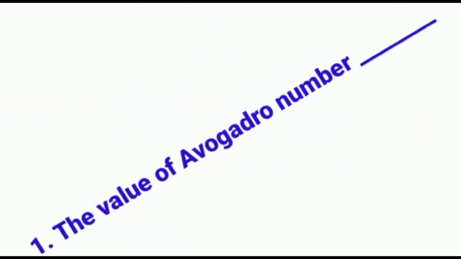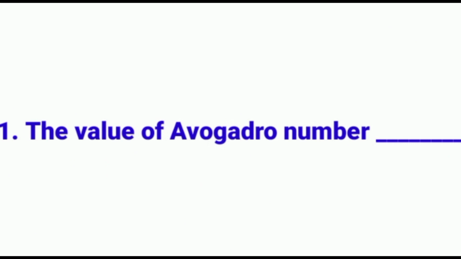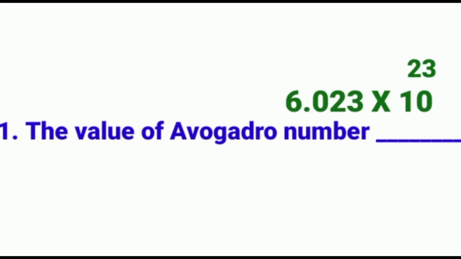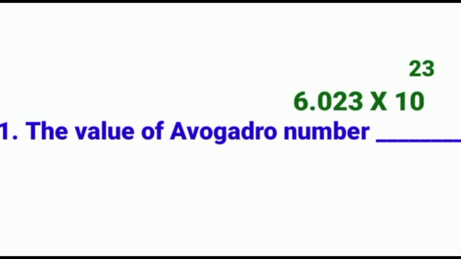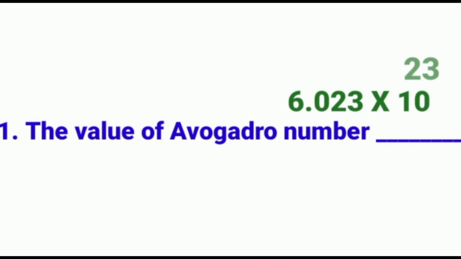Fill in the blanks. The value of Avogadro number is dash. Answer: 6.023 into 10 power 23. The value of Avogadro number is 6.023 into 10 power 23.